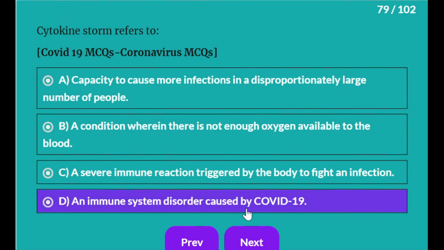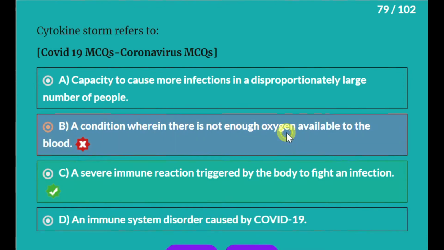Cytokine storm refers to: A. Capacity to cause more infections in disproportionately large number of people. B. A condition wherein there is not enough oxygen available to blood. C. A severe immune reaction triggered by body to fight an infection. D. An immune system disorder caused by COVID-19. It is the severe immune reaction triggered by the body to fight an infection.